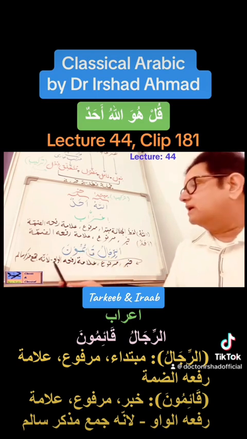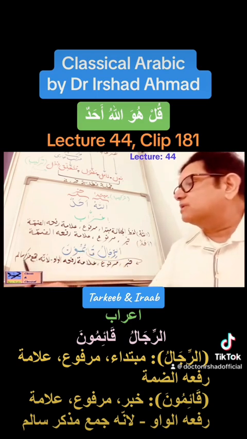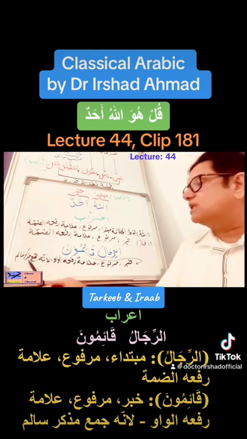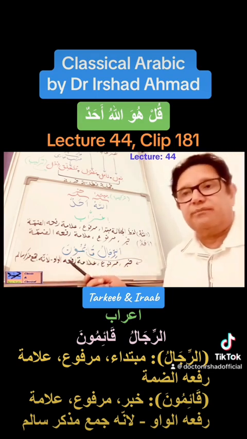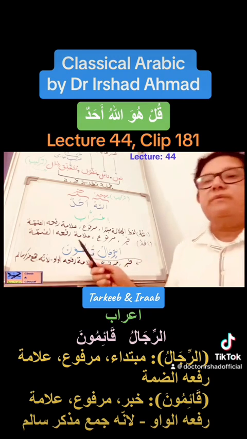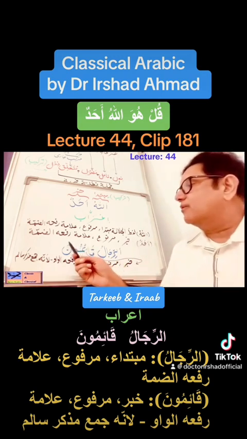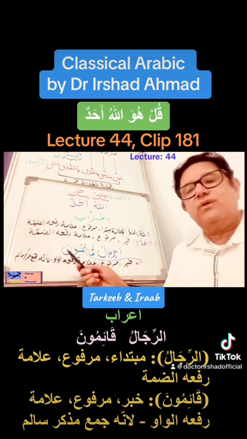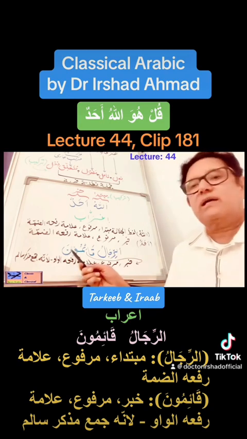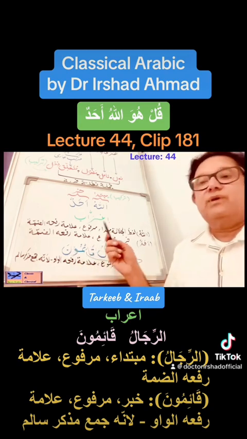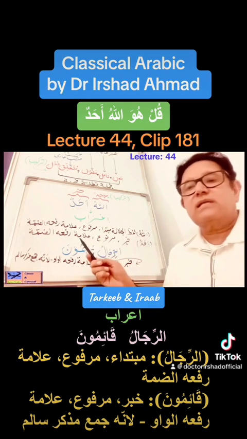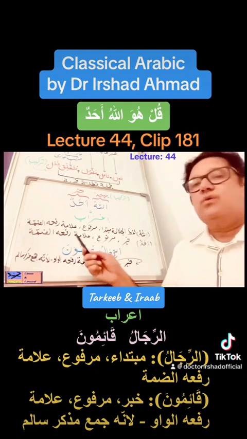the marker of i'rab here, because this is jama muzakkar salim. Okay, so now you will be thinking that in jama muzakkar salim, where does this noon go? Why is noon not the marker of i'rab here? If you remember, in certain circumstances, situations, noon drops.